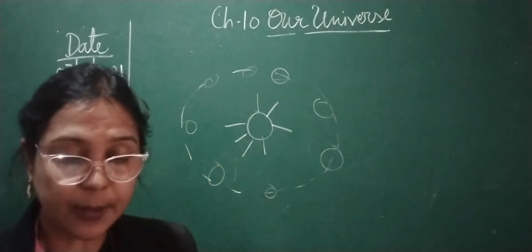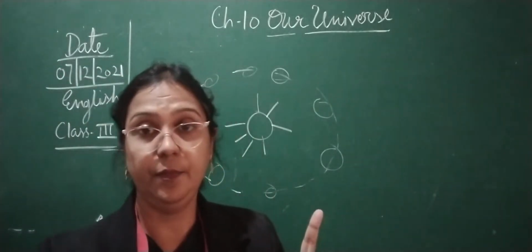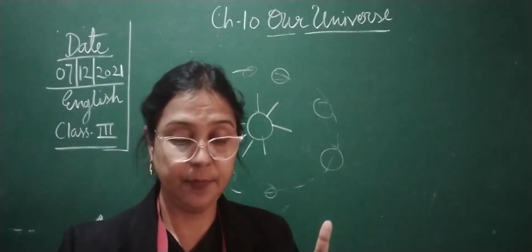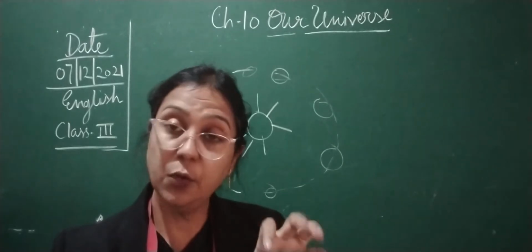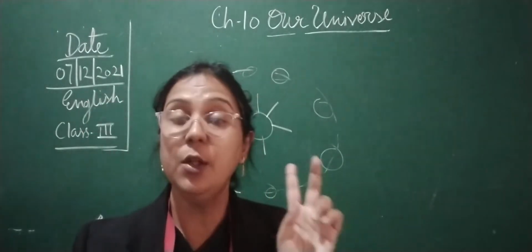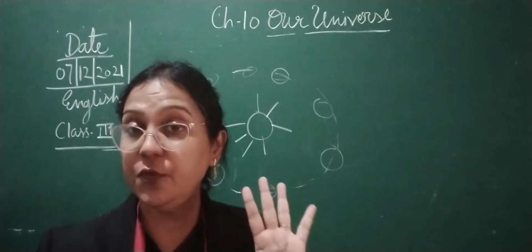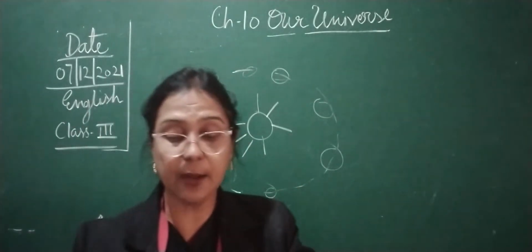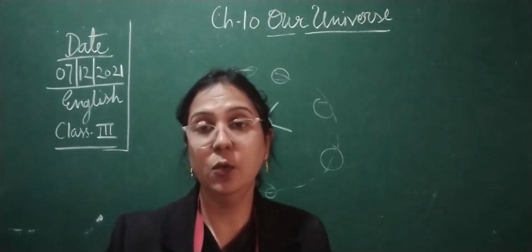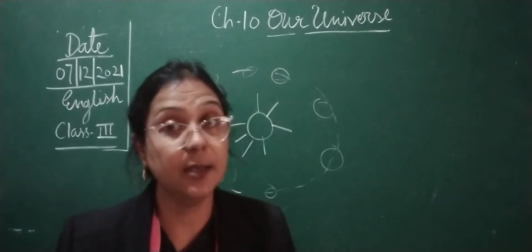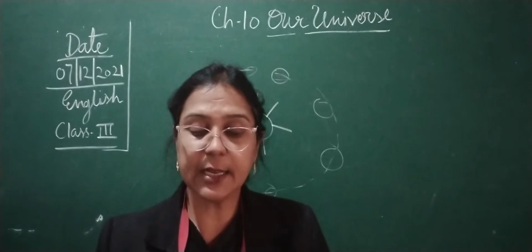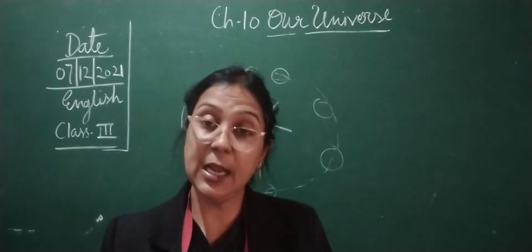But Mercury, Venus, Earth and Mars, they are the first 4 planets. जो कि पहले 4 planets हैं, they are Mercury, Venus, Earth and Mars. ये 4 planets जो हैं वो पहले हैं, है ना. So Mars is also called the red planet. Who is called the red planet? Mars. Mars is called the red planet, okay, and can sometimes be spotted with the naked eye.